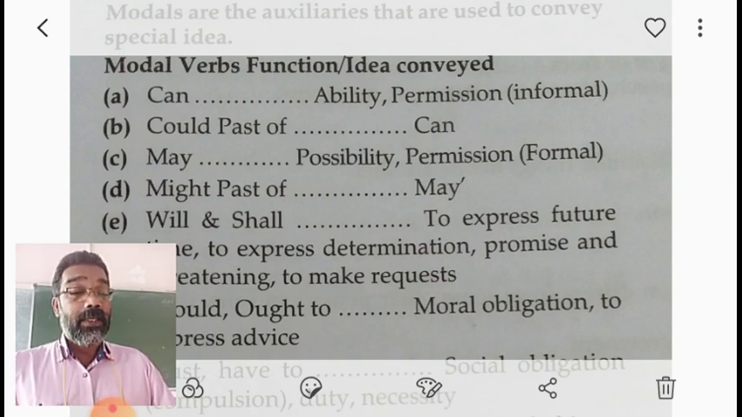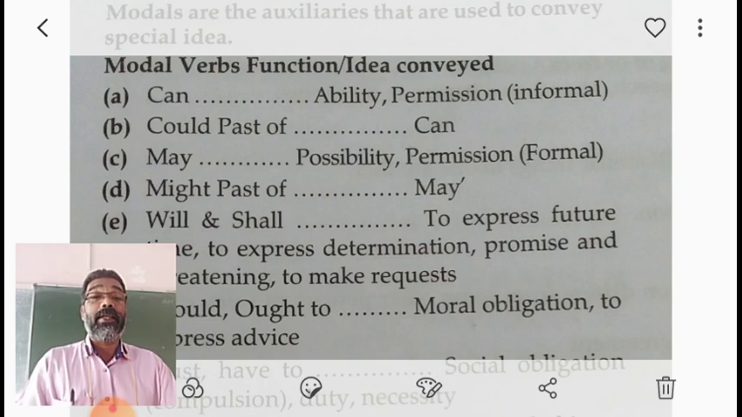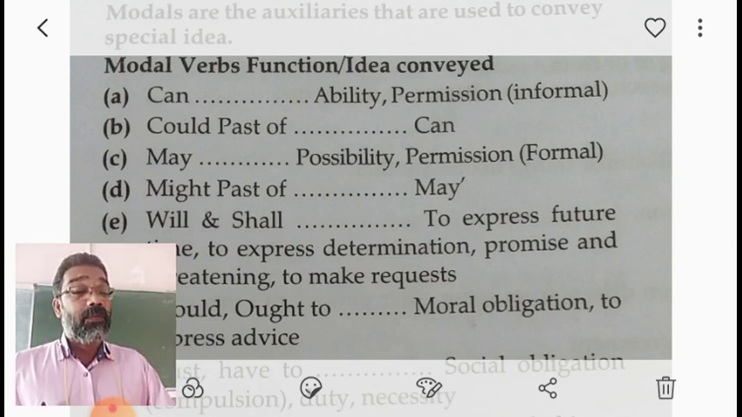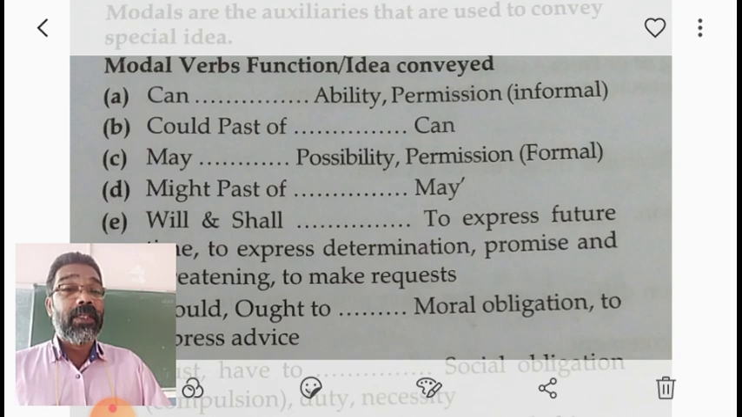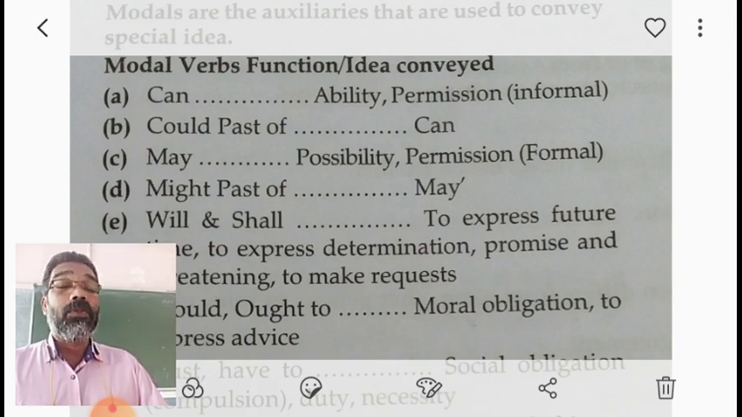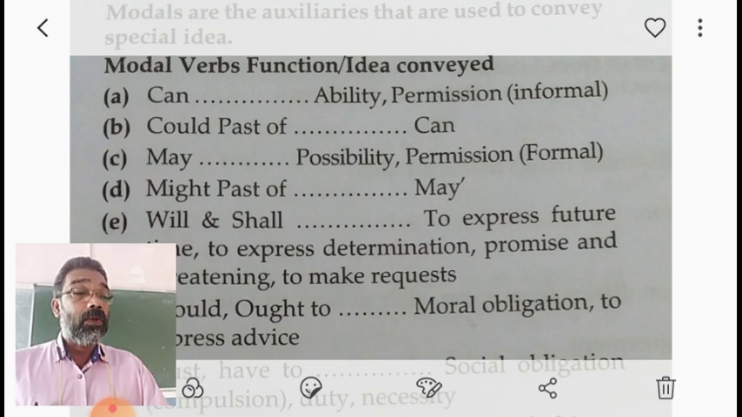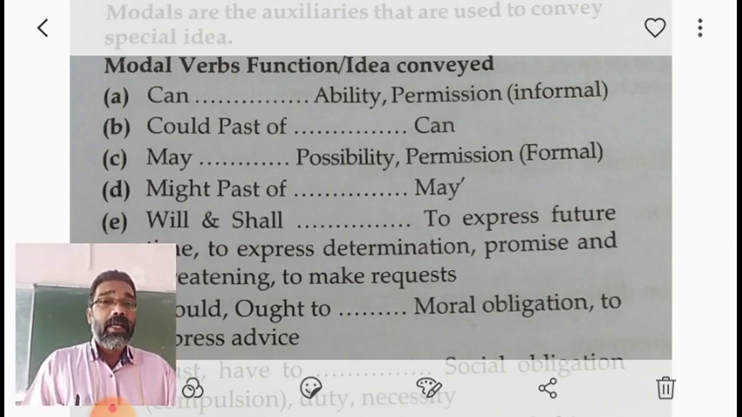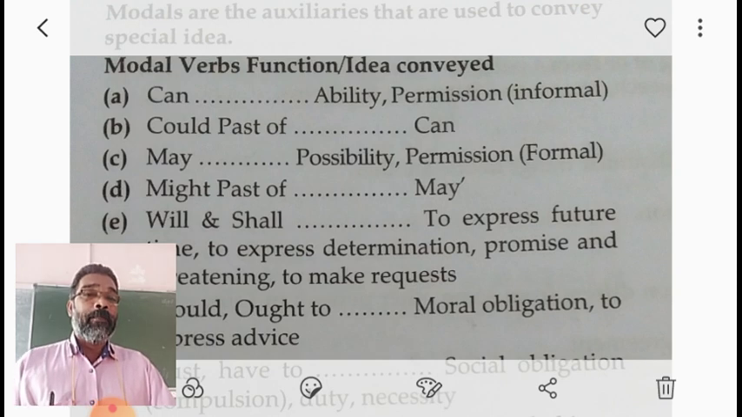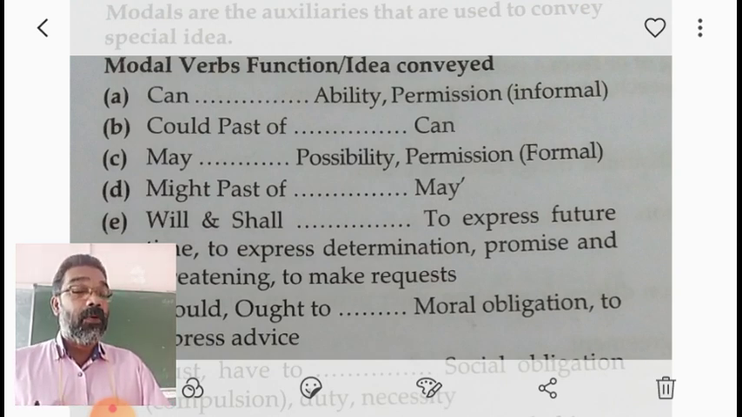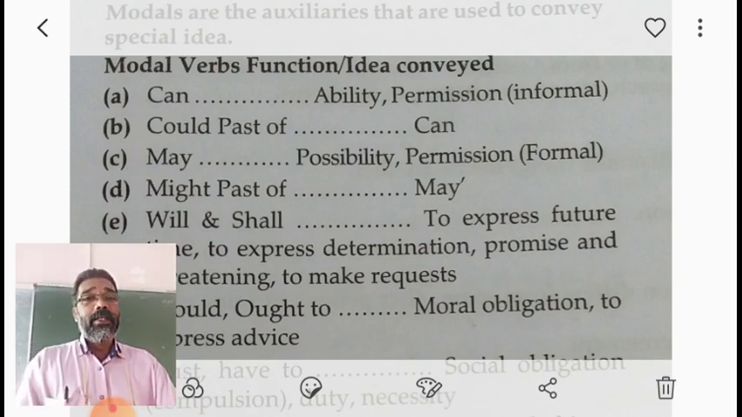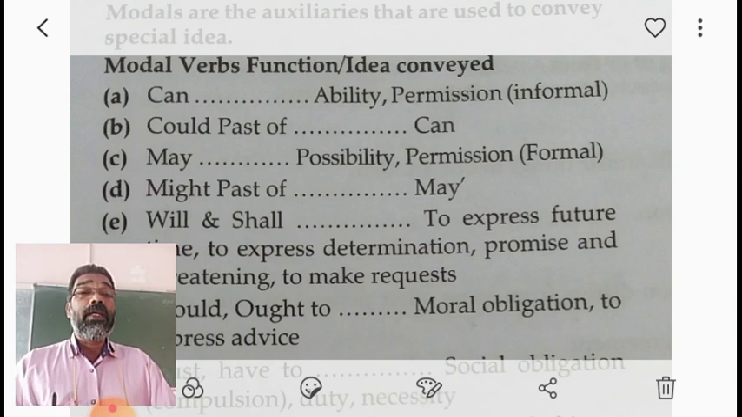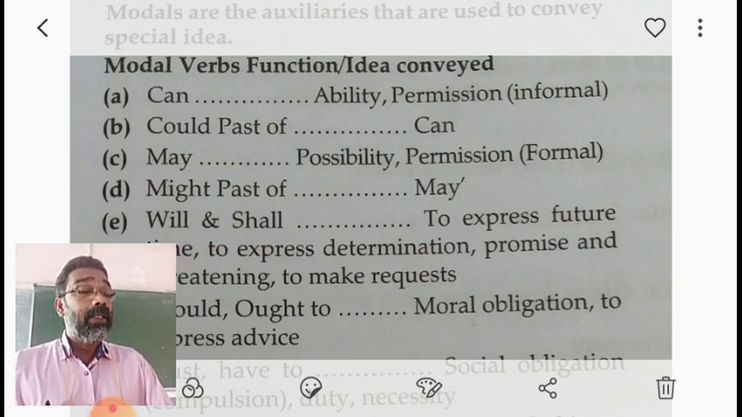When we started could, I said that could is the past form of can. Can is used to ask permission and to show ability. Could is also used to ask permission, and could is used as the past form of can to express past ability. In permission, we should remember that could is more polite than can.